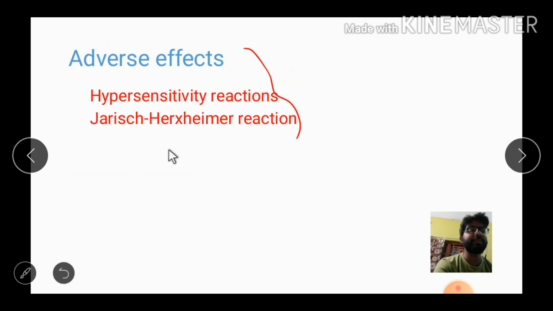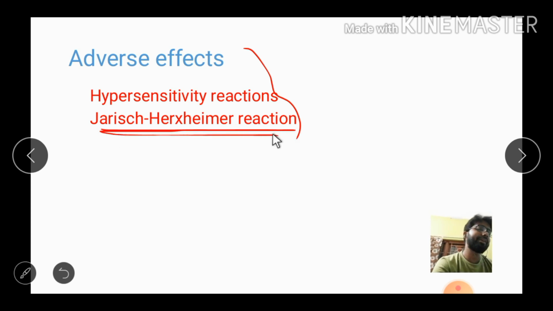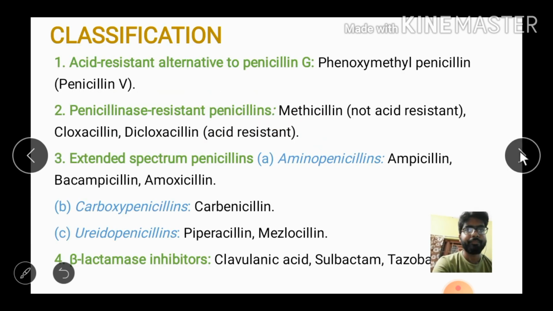What are the adverse effects of penicillin G or benzyl penicillin? See, the most important adverse effect is the Jarisch-Herxheimer reaction. It is very important. Often it is asked in your exam. Then the next adverse effect is the hypersensitivity reaction. Okay. Then coming to the classification.